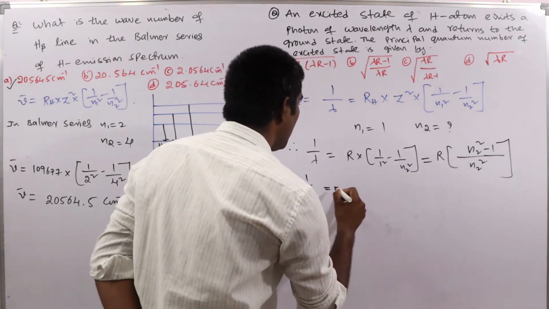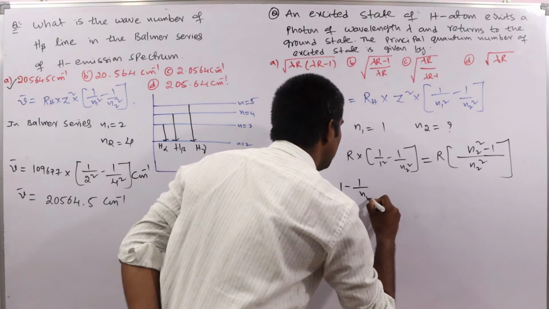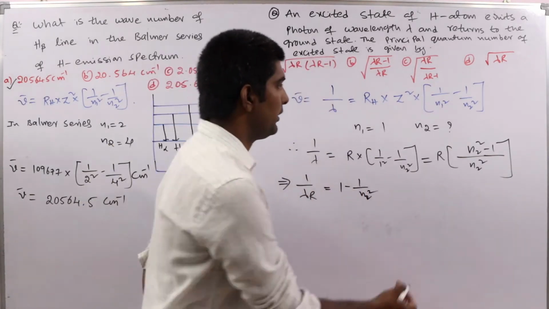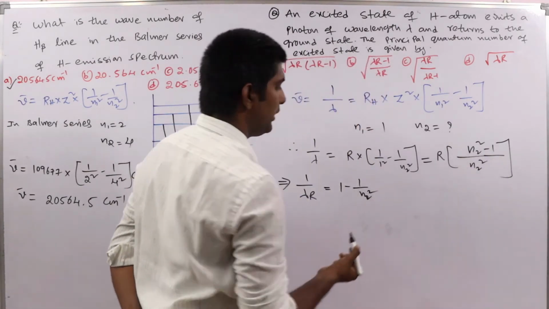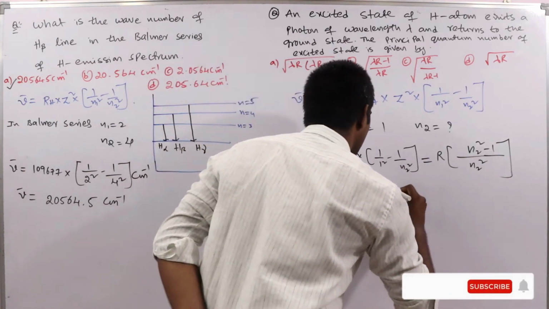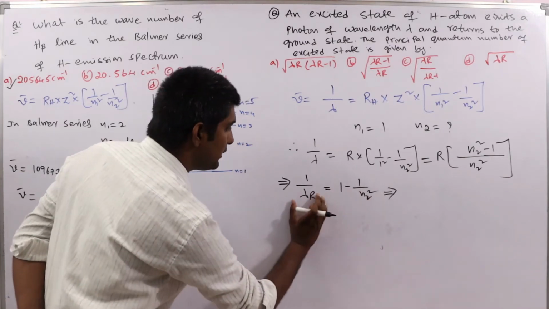So 1 by lambda R equal to, this we can write as 1 minus 1 by N2 square, because here N2 square by N2 square is 1, minus 1 by N2 square. Now take this 1 by N2 square to the left side, and this one to the right side.